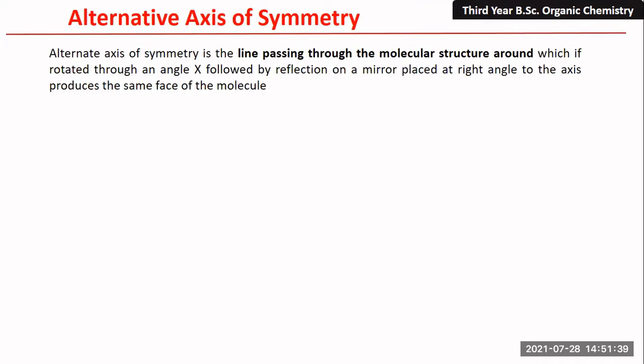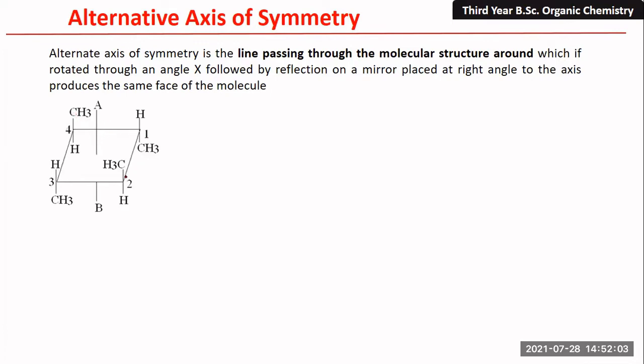First, initially we have to rotate the molecule through a specific angle which is present in that molecule, and then we should take a mirror image which is perpendicular to that molecule's axis. And if that mirror image is similar to the original structure, then the molecule possesses an alternating axis of symmetry. Now let us understand this with an example.